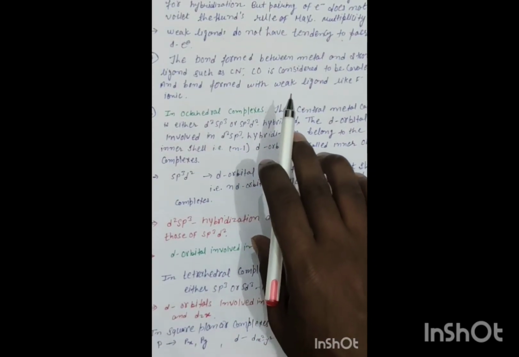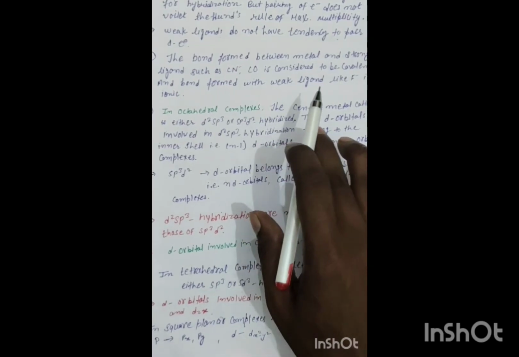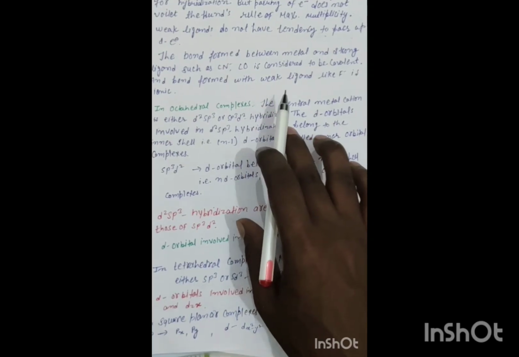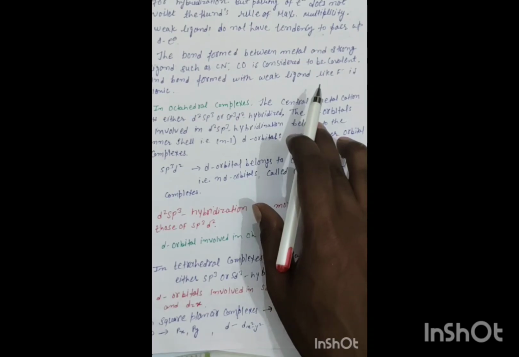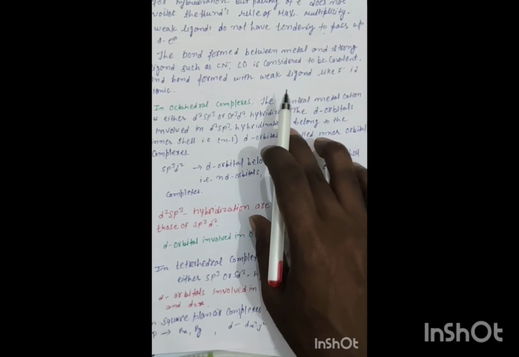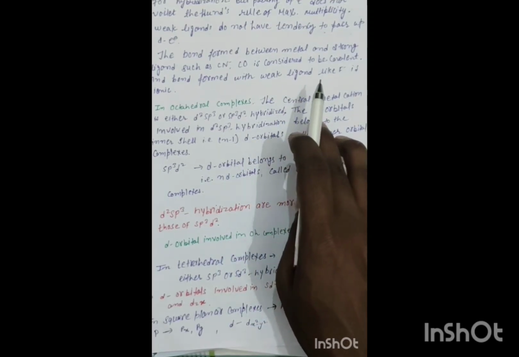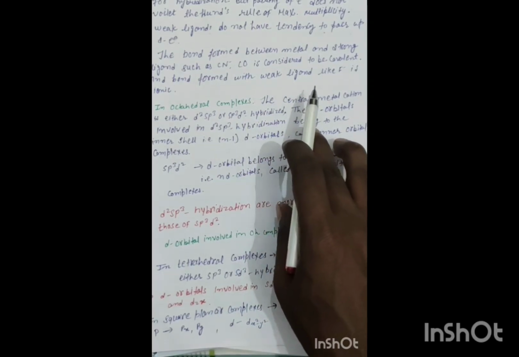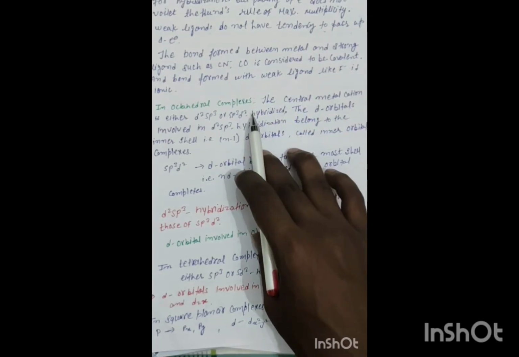Strong ligands have tendency to pair up the d electrons of metal cation or atom, providing the necessary orbitals for hybridization, but pairing of electrons does not violate Hund's rule of maximum multiplicity. Weak ligands do not have tendency to pair up the d electrons. The bond formed between metal and strong ligands such as CN negative and CO is considered to be covalent, and the bond formed with weak ligand like F negative is ionic.